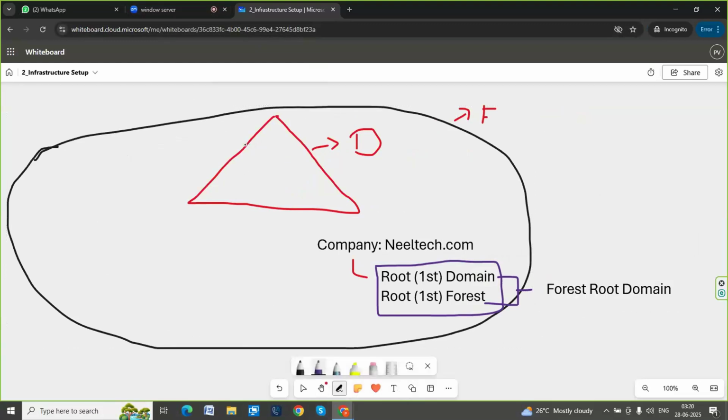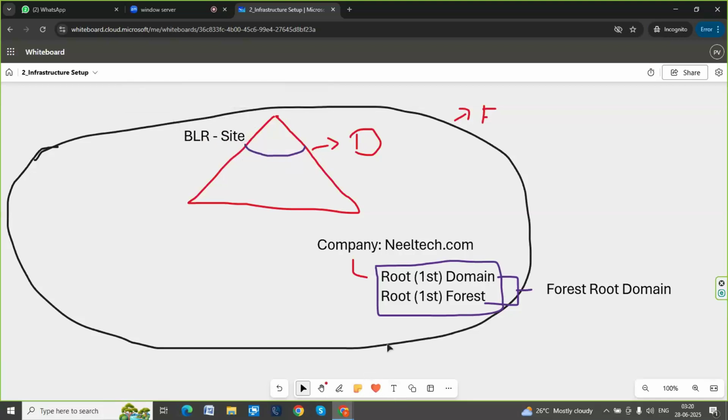Now this Neil Tech is located in a physical site location called Bangalore. Bangalore is BLR shortly, right? Bangalore is nothing but a site, a physical site. That can also be considered a data center. I think we have already discussed this. Okay, this is the Bangalore site.